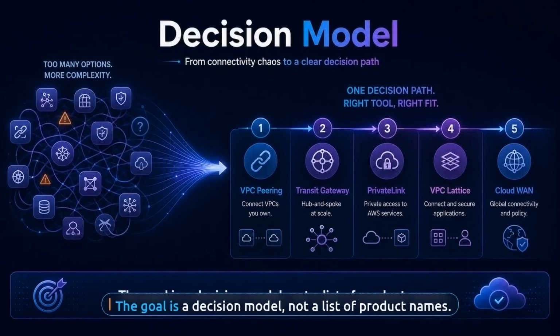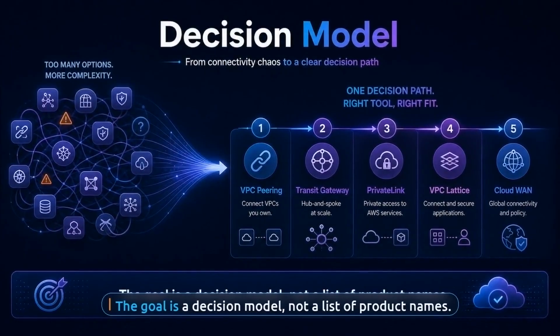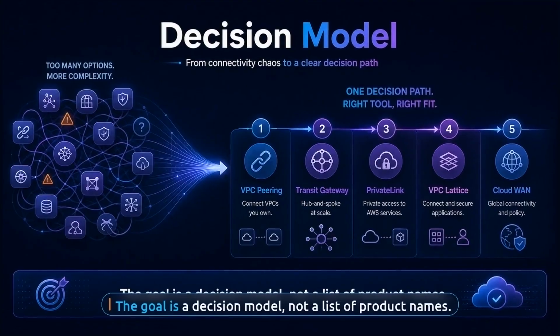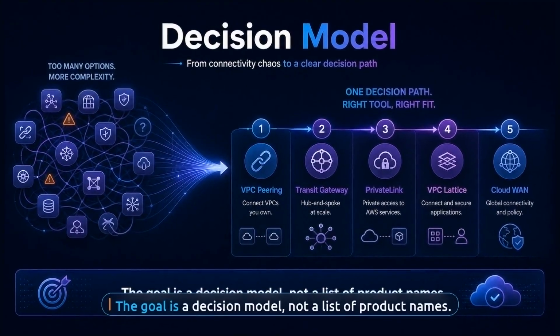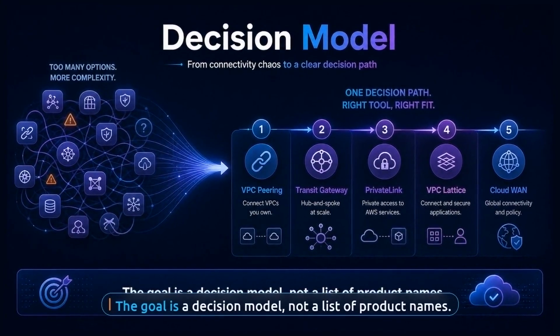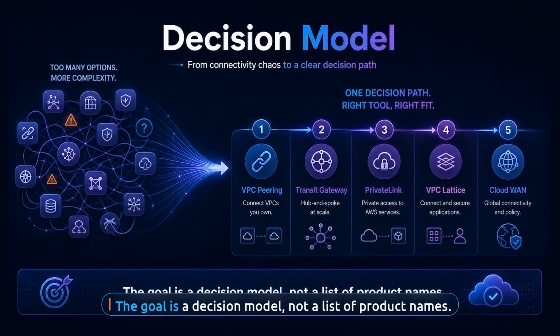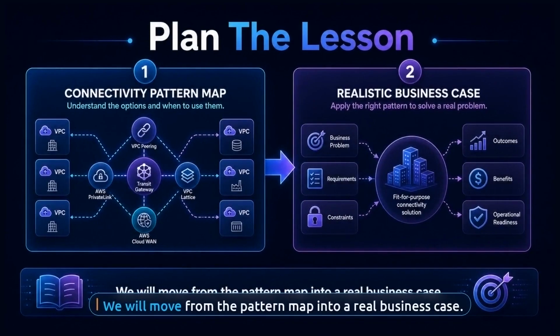So in this tutorial, I want to give you the senior engineer decision model. By the end, you should know when VPC peering is enough, when Transit Gateway becomes better, and when PrivateLink, VPC Lattice, or Cloud WAN solve a different class of problem. We are going to keep this practical.